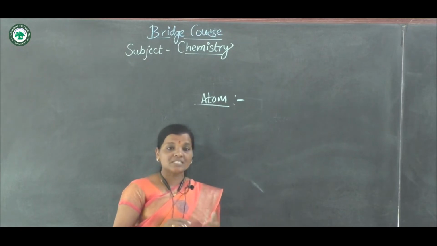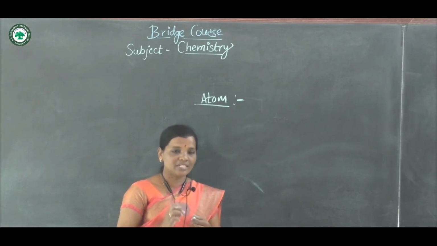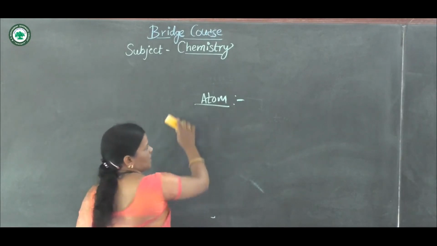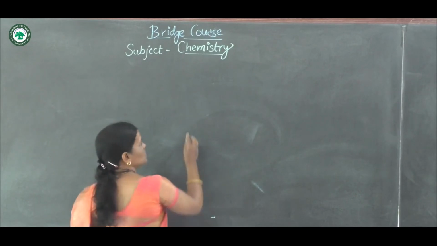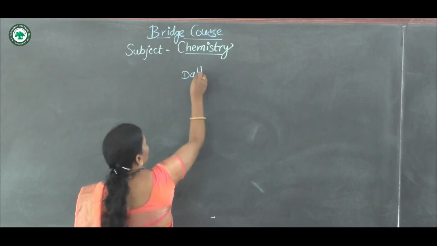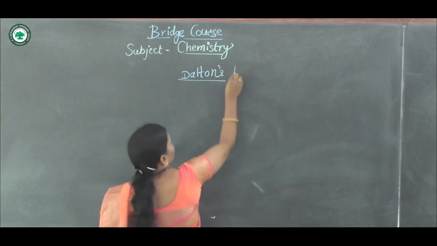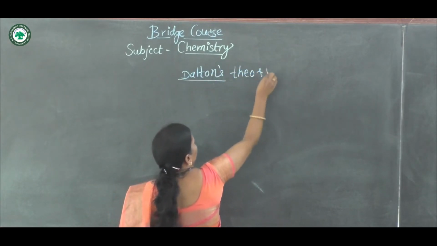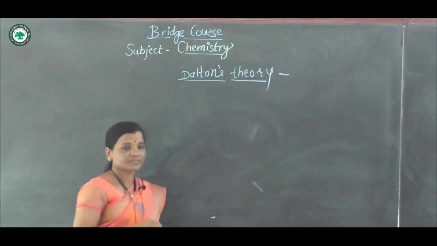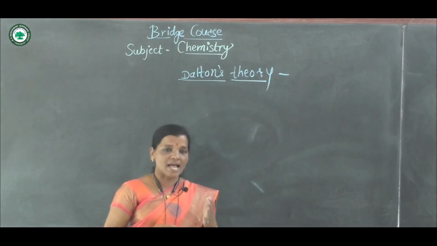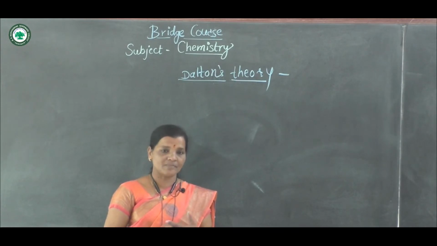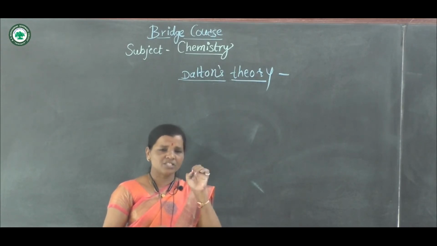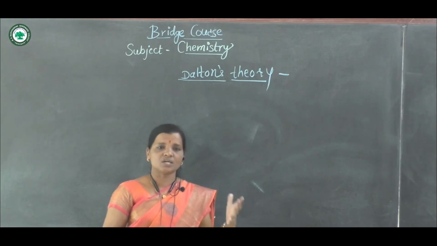Now what is the actual structure of atom, that we will see according to Dalton's theory. The scientist Dalton first gave the idea about the structure of atom. So we will see here Dalton's theory. According to Dalton, atom is the smallest tiny particle of matter which is not divisible further. That means a very small particle of an element is called an atom.